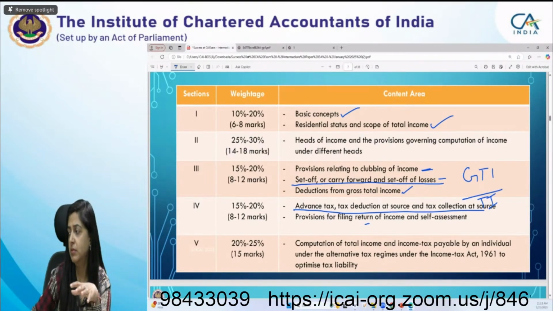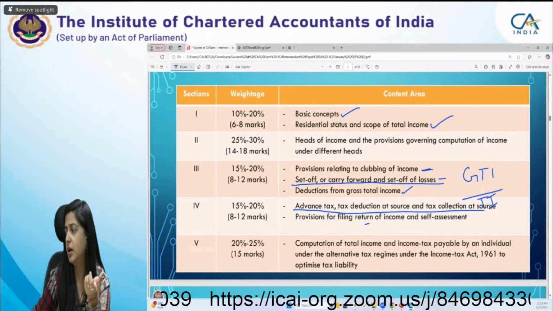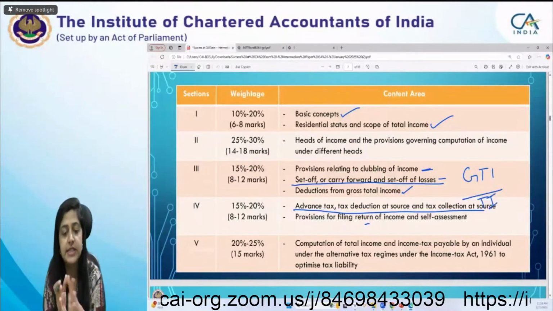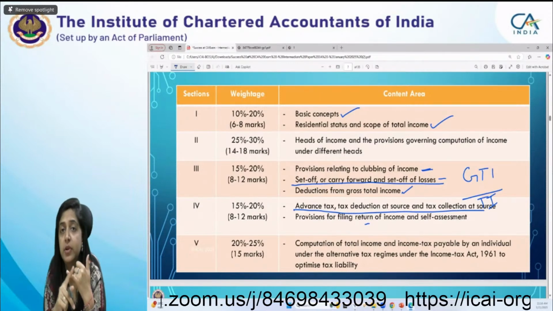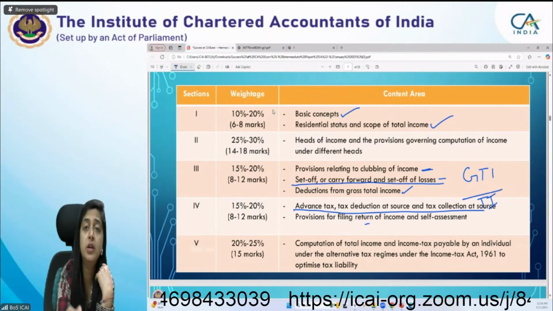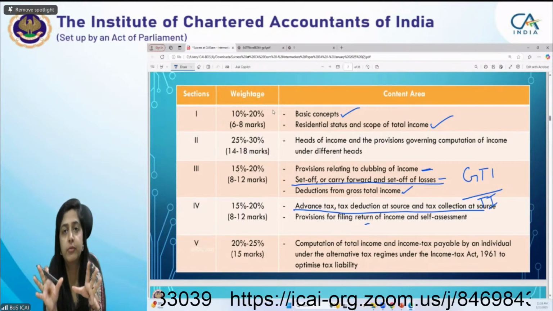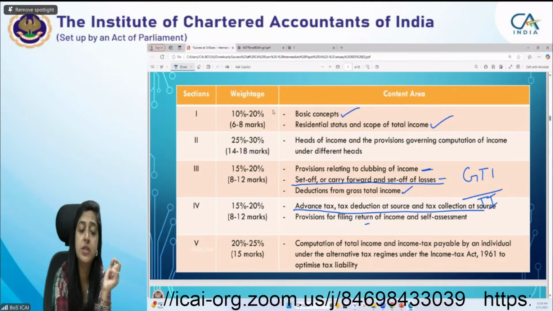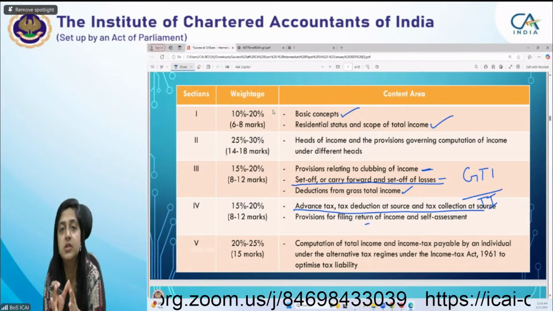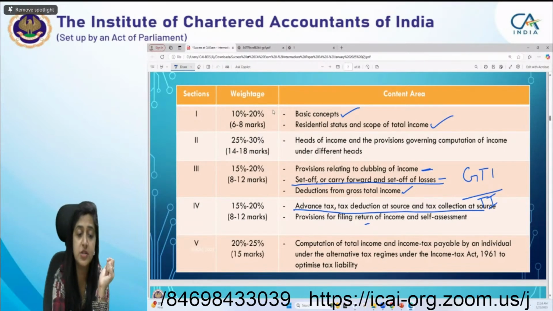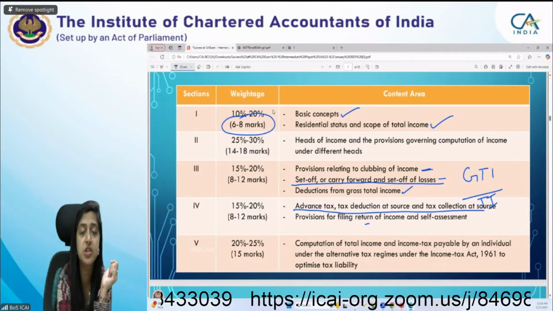So otherwise, the rate is same for other companies and cooperative societies. So when we see the weightage, your chapter 1 and chapter 2 comprise 10 to 20% of your weightage. It means in your paper of 50 marks, you will get up to 6 to 8 marks question from these two chapters only. And otherwise also these chapters are very much important. So 6 to 8 marks you can score from these chapters only.